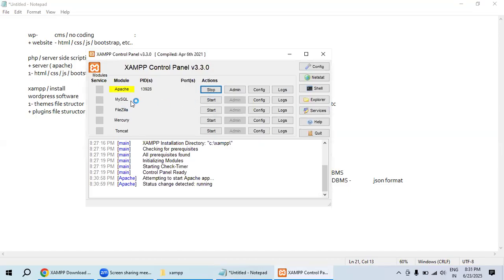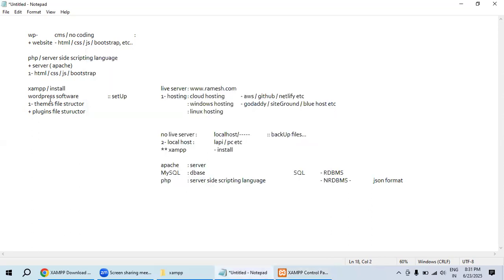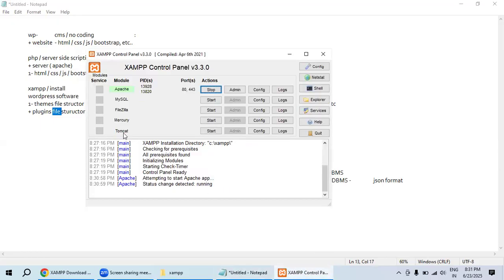Why do we need to use MySQL? Did you understand? WordPress has a file structure, themes also have a file and folder structure, and plugins also have files and folder structures. We need to keep all those things somewhere, so we put them inside a database. That kind of database is called MySQL, so we need to start it.